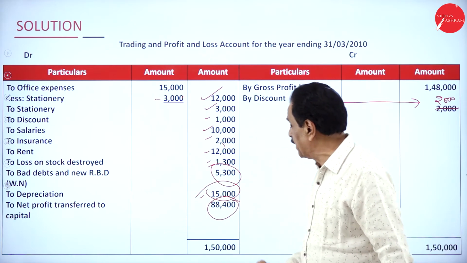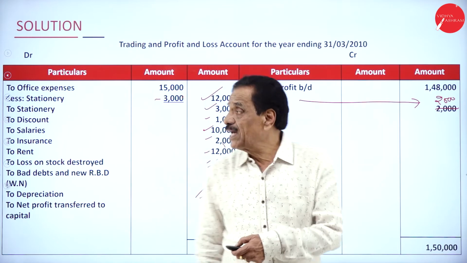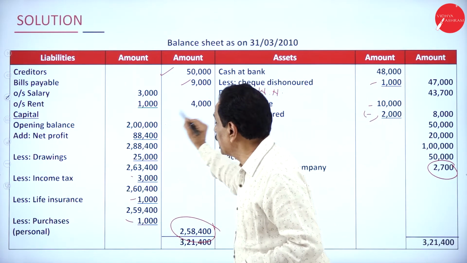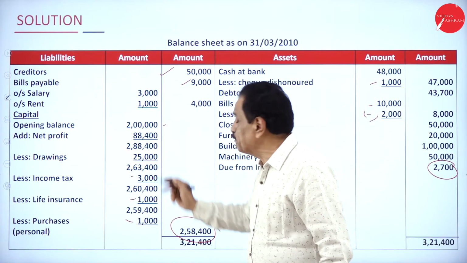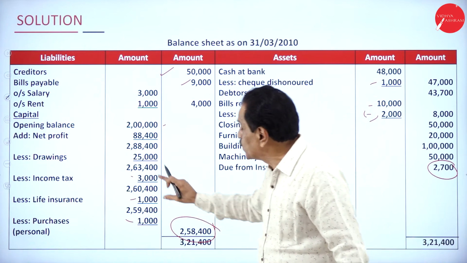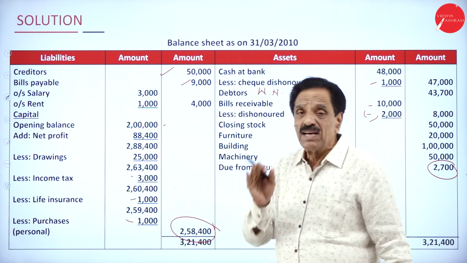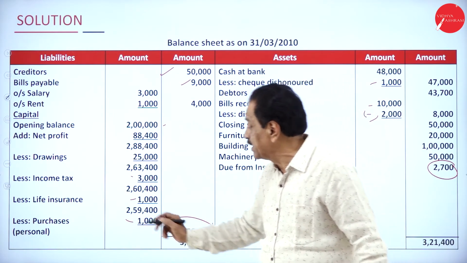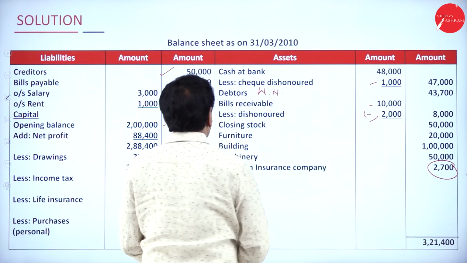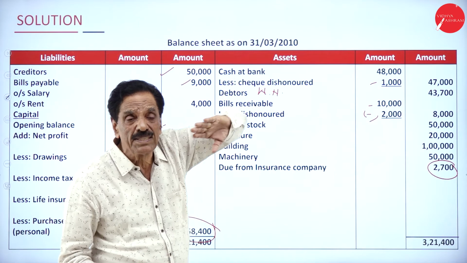Depreciation as per trial balance. The value is 88,400. We'll move on to the balance sheet. You must be very careful about this. You got an opening balance of 2 lakh. During the year, net profit is 88,400. Add. You drew personally how much money? 25,000, deduct. Income tax is personal, deduct. Life insurance personal, deduct. This purchase is personal, deduct. The value comes 2,58,400. I think cheque dishonor should be deducted from cash at bank.